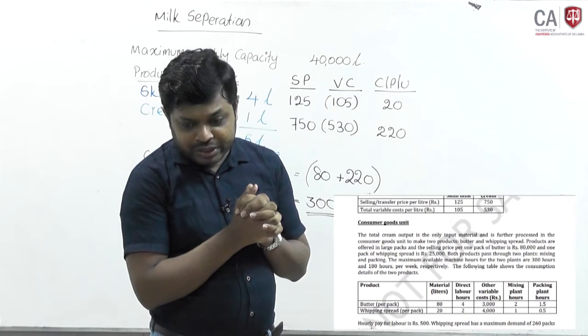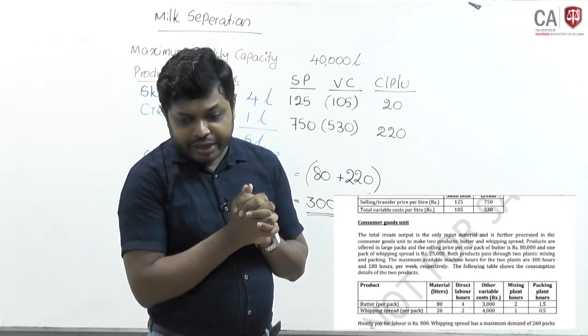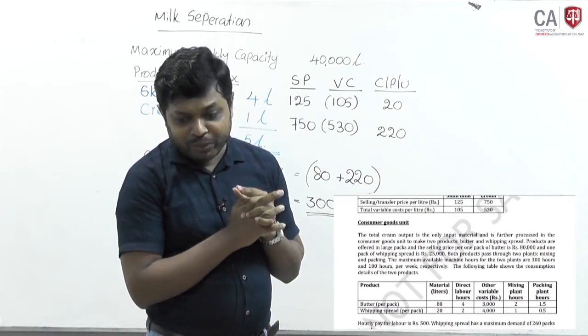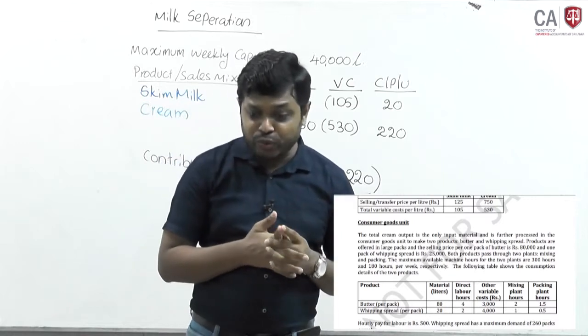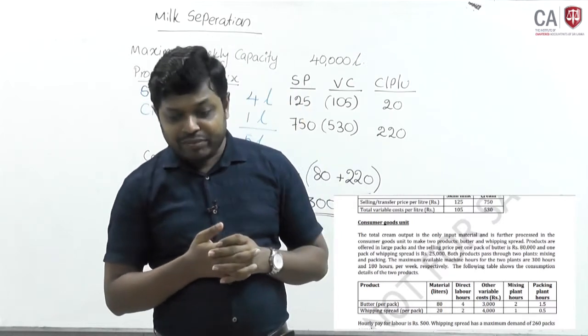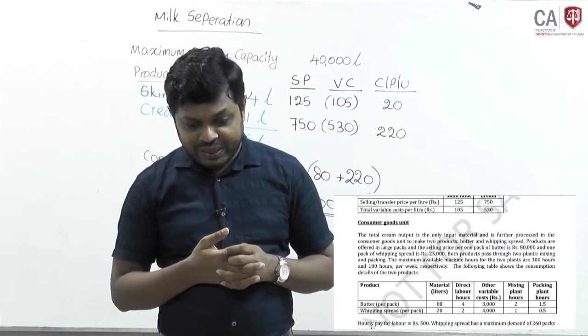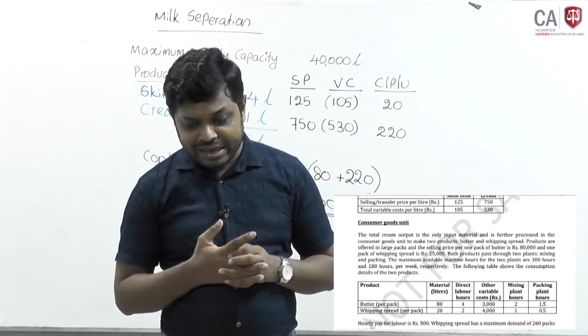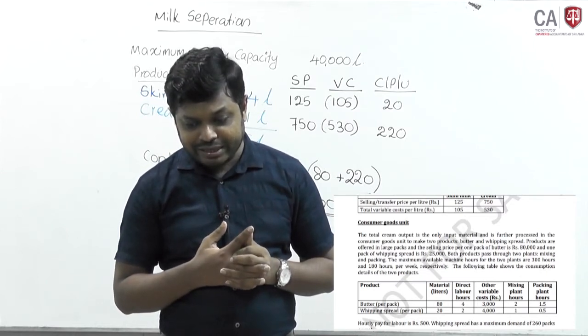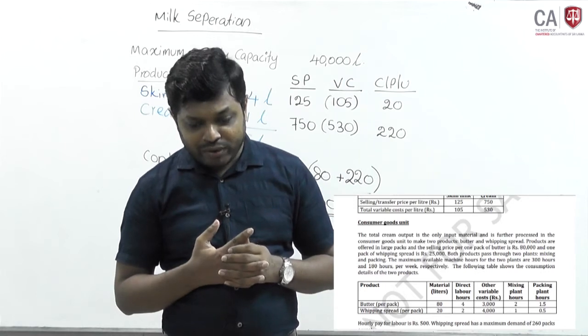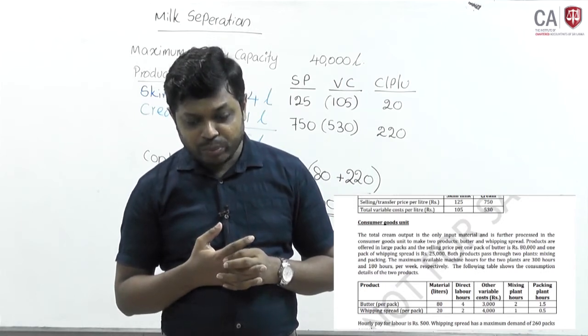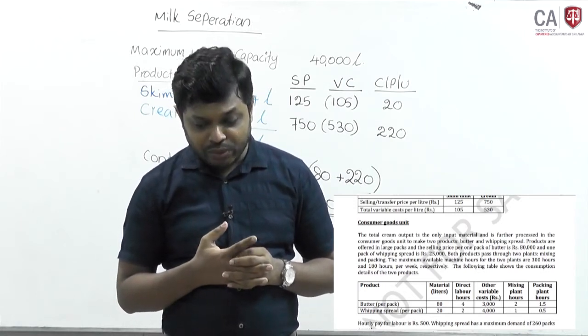Products are offered in large packs and the selling price of one pack of butter is 80,000 and one pack of whipping spread is rupees 25,000.